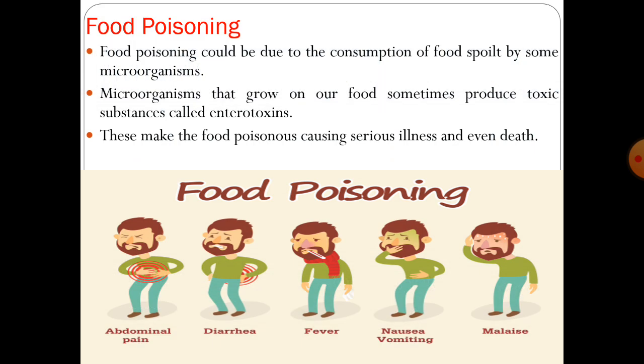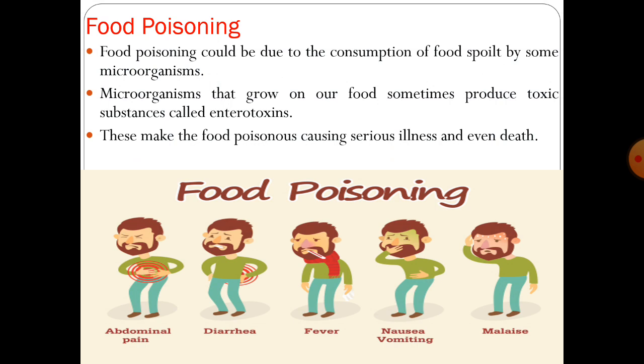Now next is food poisoning. Many times you go to large gatherings like marriages and other events, and if you eat food from the outside, you get vomiting, and many times you get diarrhea. Diarrhea means what? Dysentery. It is a type of dysentery. Many times you are feeling uneasy after eating the food from outside. So these all are the symptoms of food poisoning.